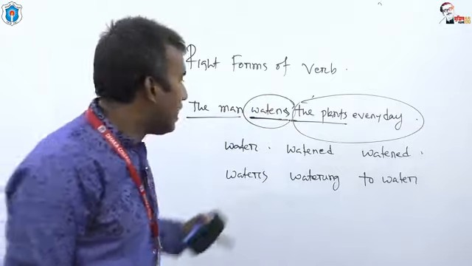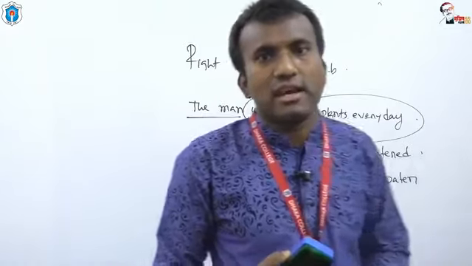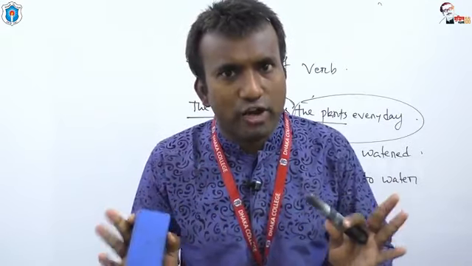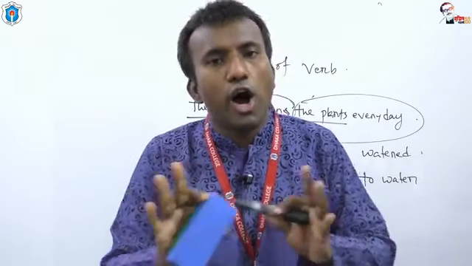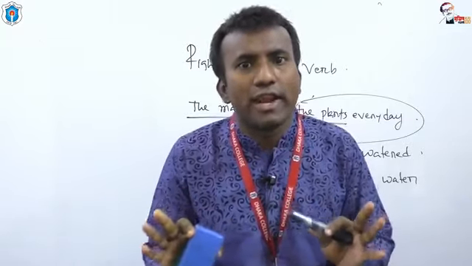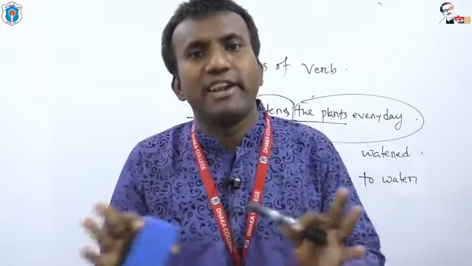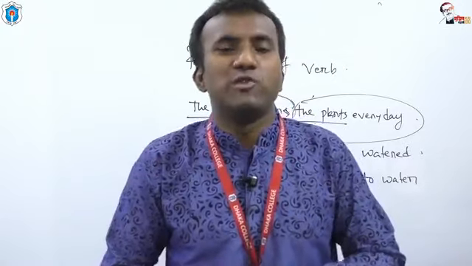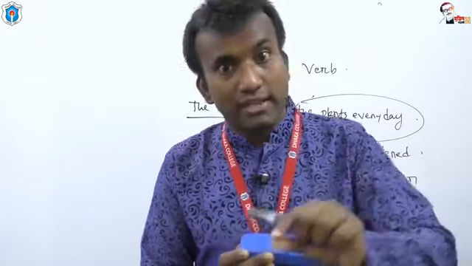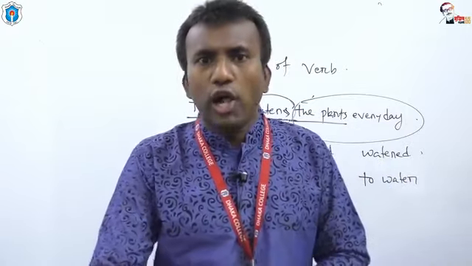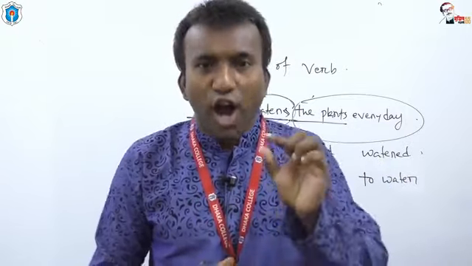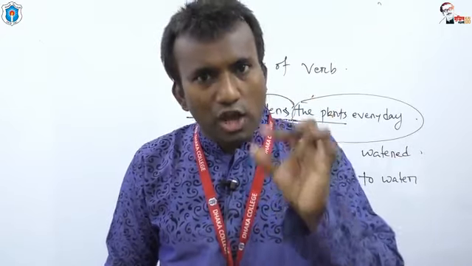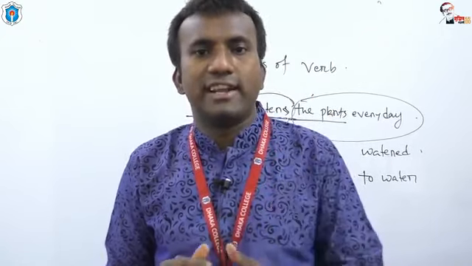It is a verb. Every verb has some forms, but dear students, all the forms are not relevant in the sentence. All the forms of the verbs cannot be used in the sentence. In other words, all the forms of the verbs are not used in a sentence.